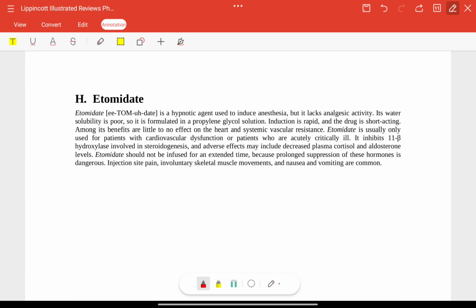Now etomidate. Etomidate is a hypnotic agent and it is used to induce anesthesia. Etomidate is usually only used for patients with cardiovascular dysfunction or patients who are critically ill. It inhibits 11 beta hydroxylase involved in steroidogenesis. Now this should not be infused for an extended time because these hormones will be suppressed, cortisol and aldosterone levels, and it can be dangerous.